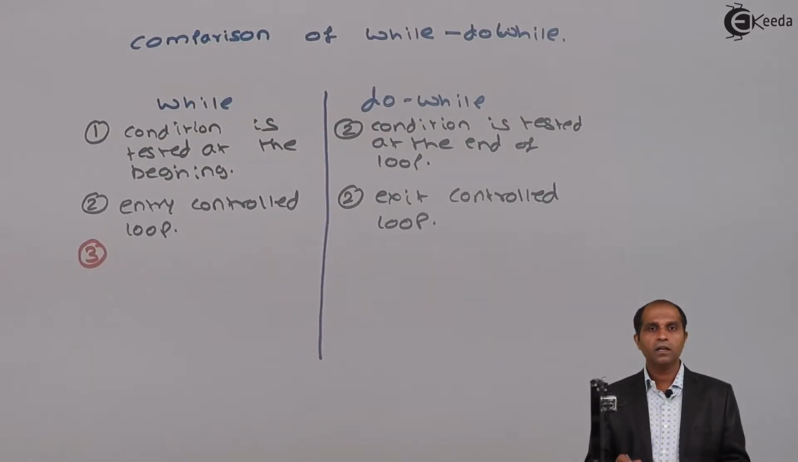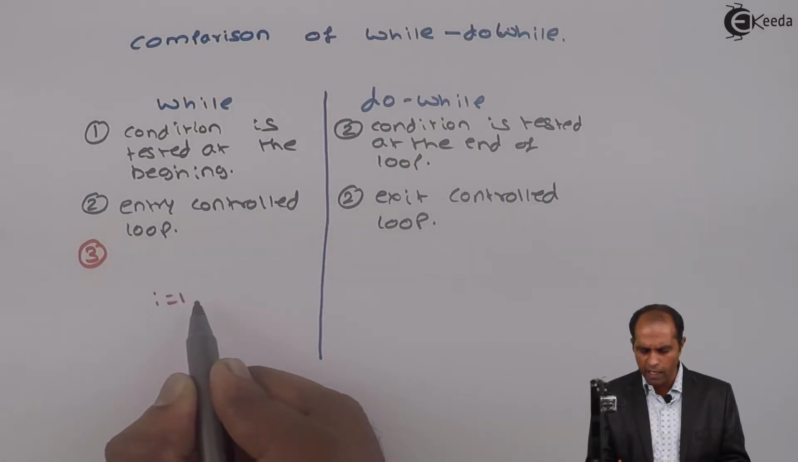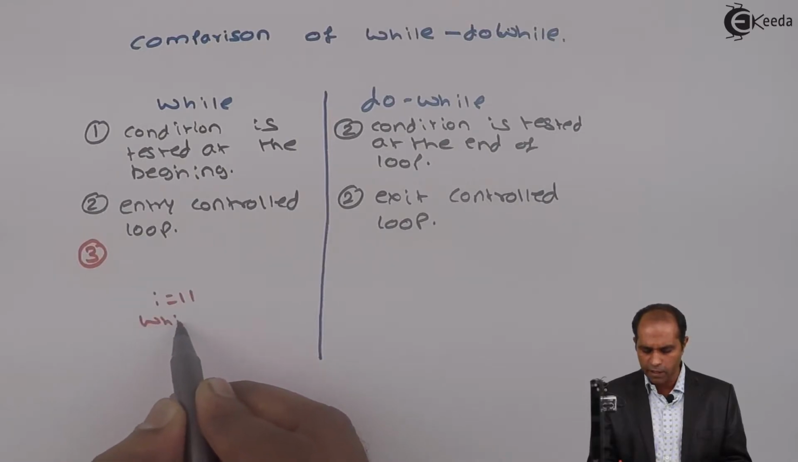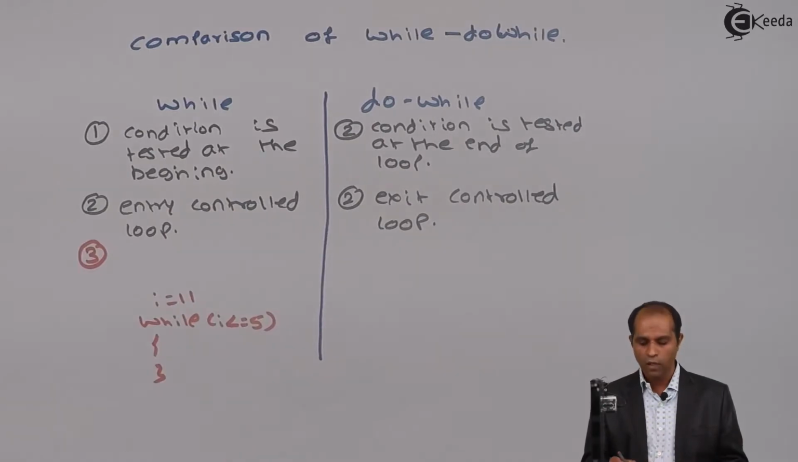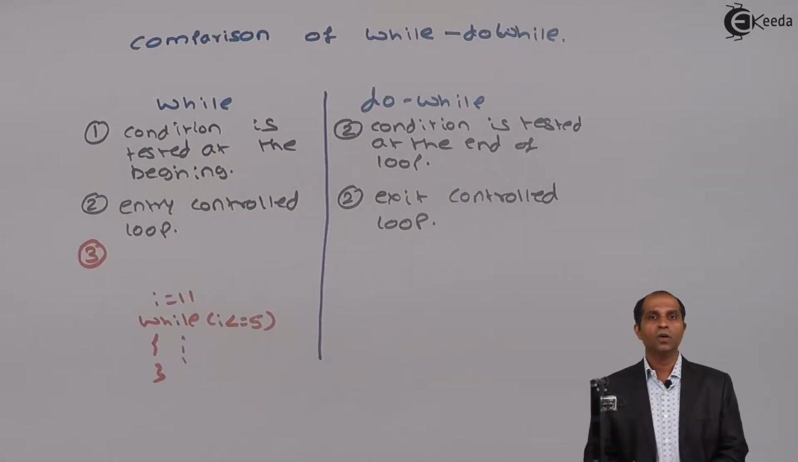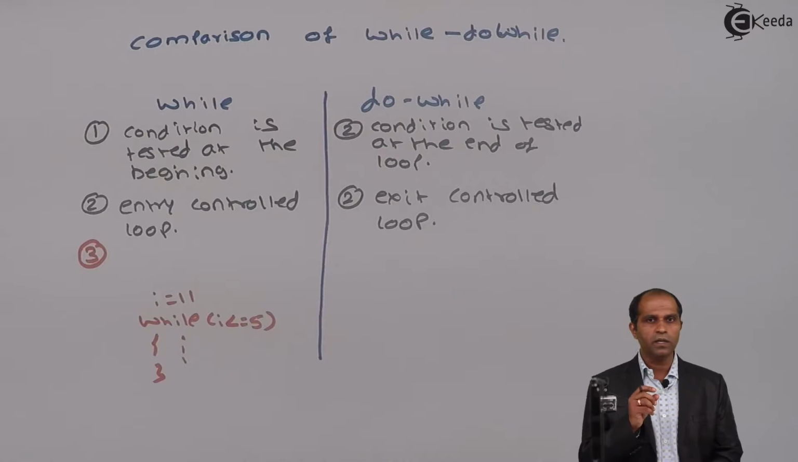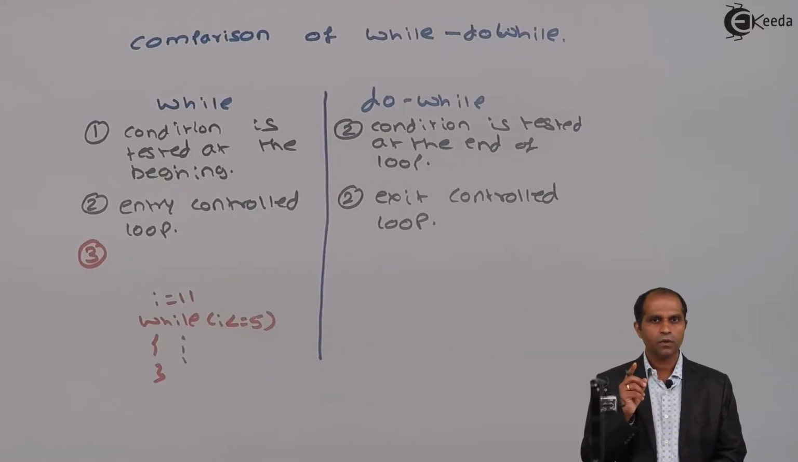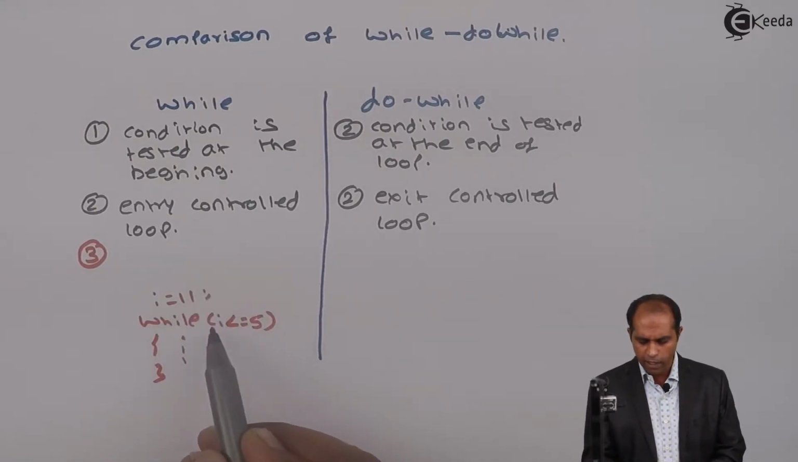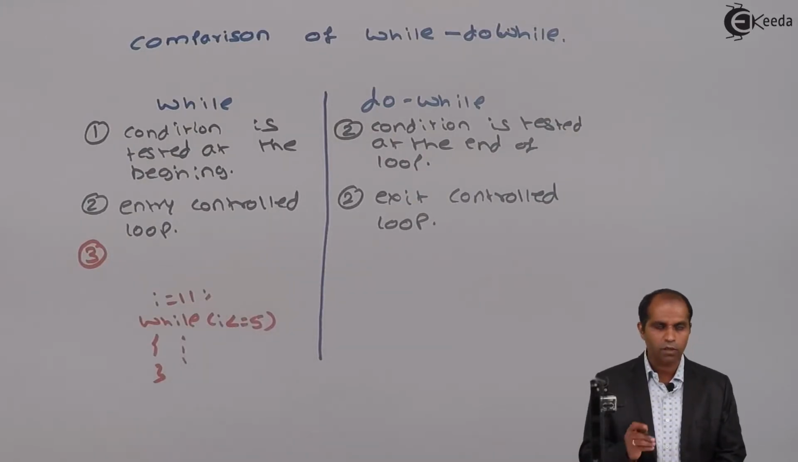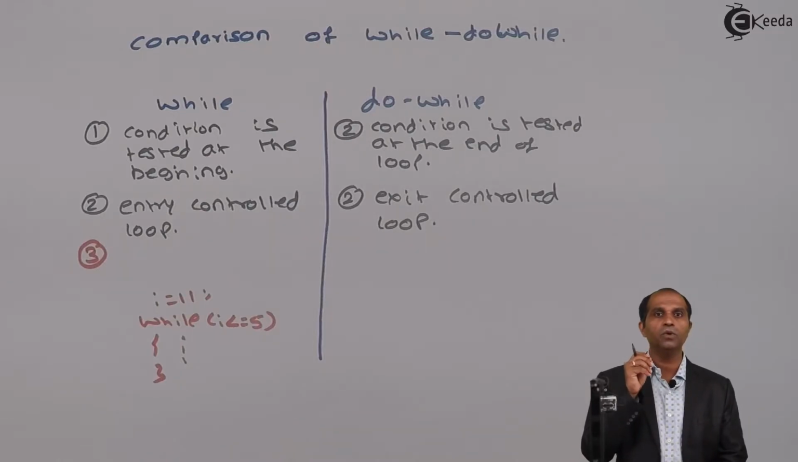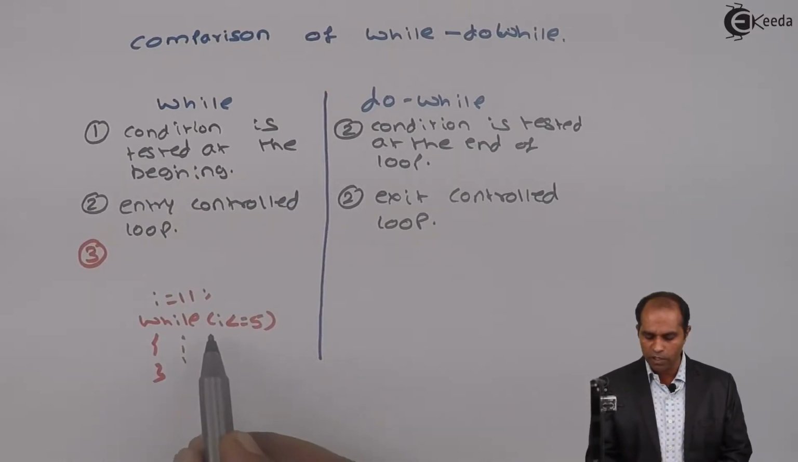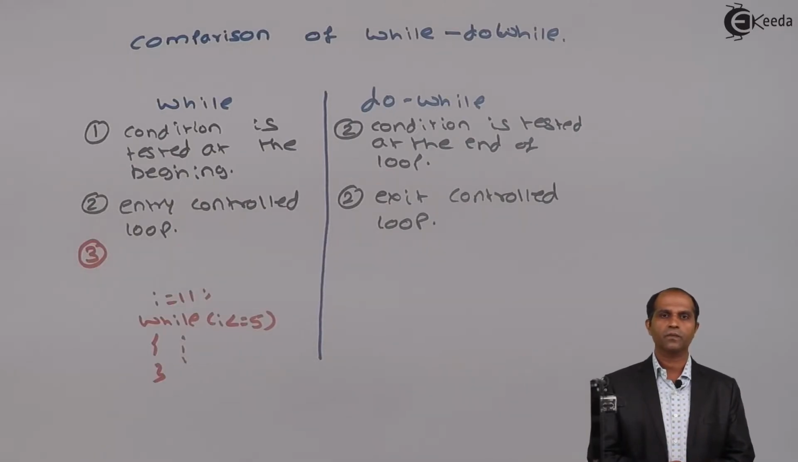When the condition is false for the first time, suppose I take an example as i equals 11, and I write a condition as while i less than or equal to 5, and assume that I have some instructions in this. Will the loop be executed even once? As for the condition, i is 11, 11 less than or equal to 5, false. False instance, it will quit. So here the value of i will not allow you to execute the loop even once when the condition is false at the first instance.